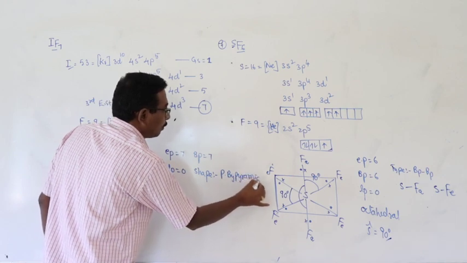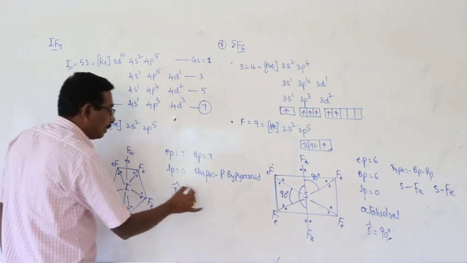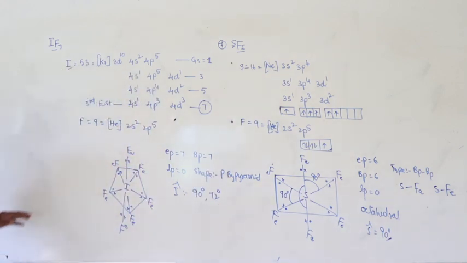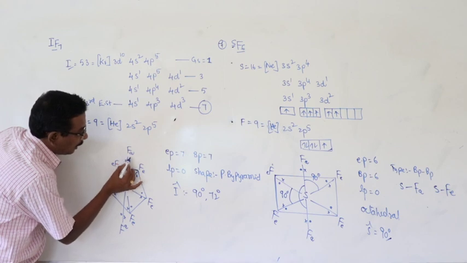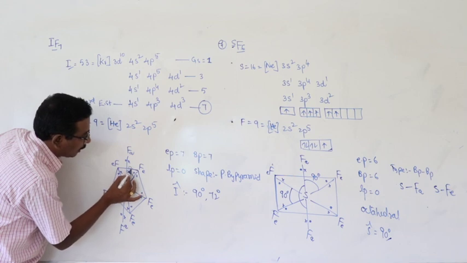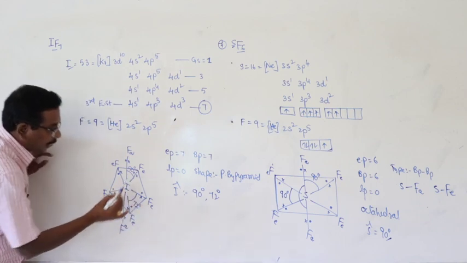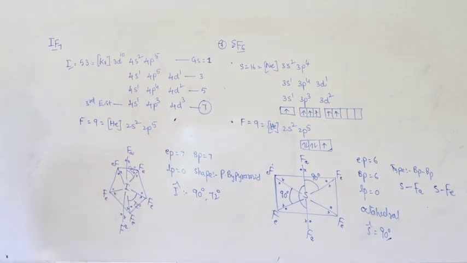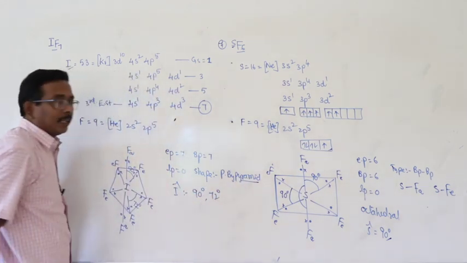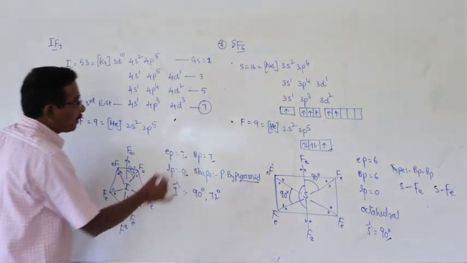And what about the bond angle at the central iodine atom? That is 90 degrees and 72 degrees. The angle between the axial fluorine and equatorial fluorine, between these two, is 90. And the angle between equatorial fluorine atoms is 72. And the shape of the molecule is pentagonal bipyramidal. Number of lone pairs 0, number of bond pairs 7, number of electron pairs 7.